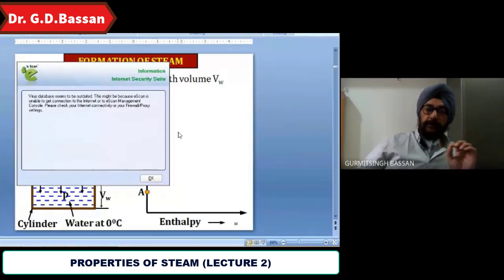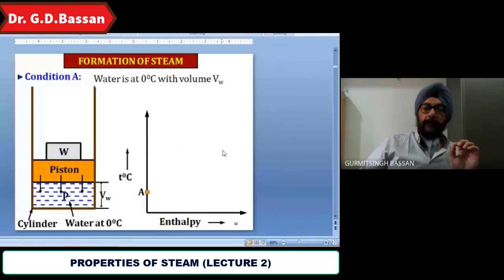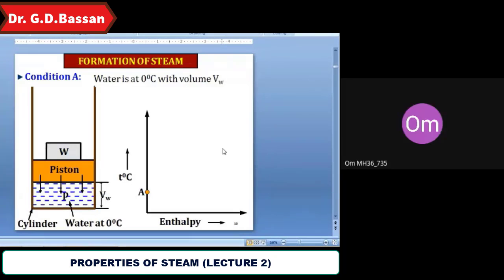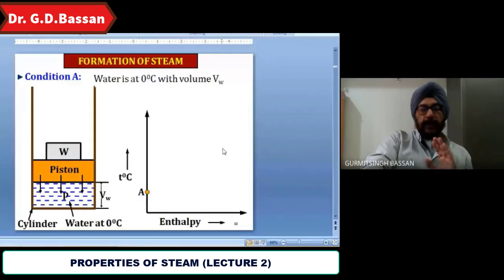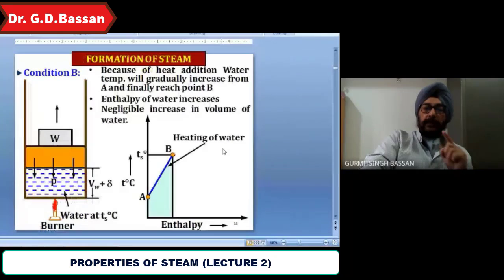Temperature of water increases. Then what will happen? Enthalpy also increases. What about volume? Slightly increases. Negligible increase, because phase transformation won't be there. So water remains water.